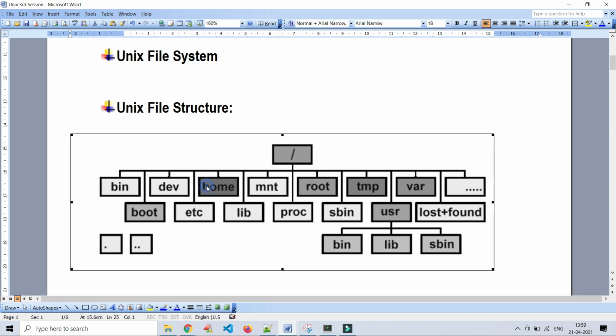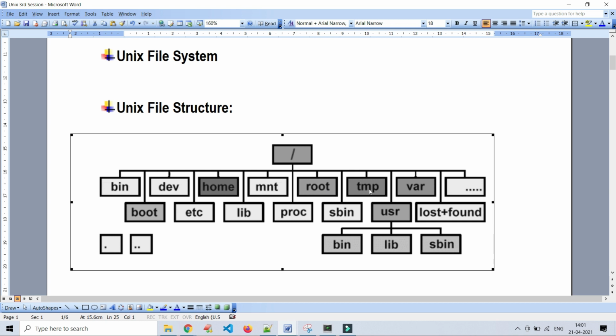Home. Home is very generic for every user. If we create one user in the Unix or Linux file system, the user will have a home directory by default. Every user will have a specific home directory which pertains to that user only. Whatever activities that user does, like creation of folders, working on shell scripts, commands, all those activities will be stored under the home directory for that specific user.